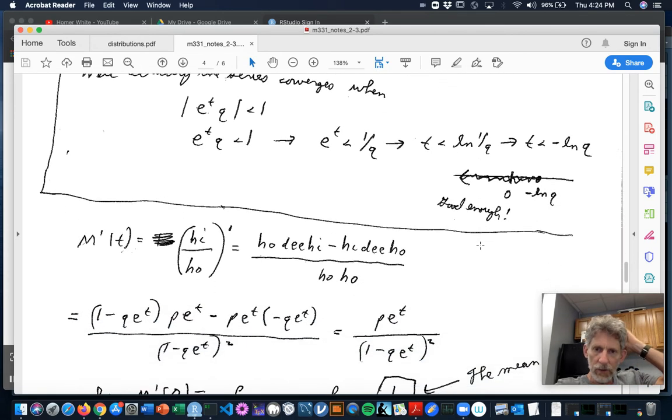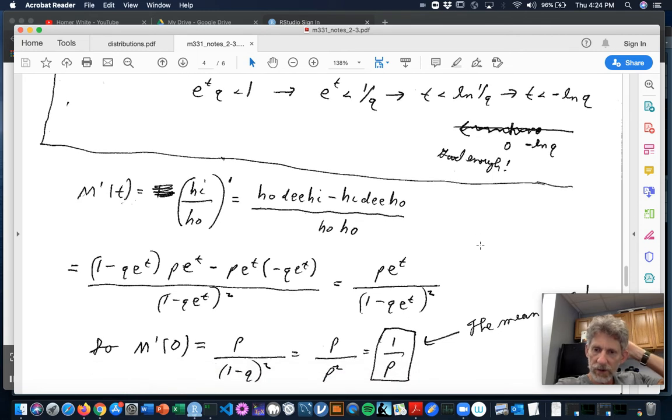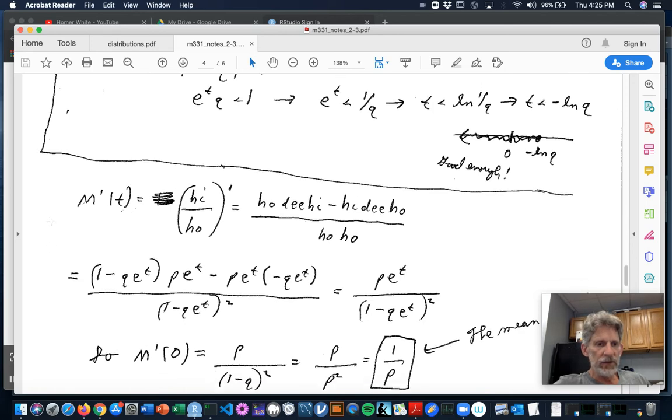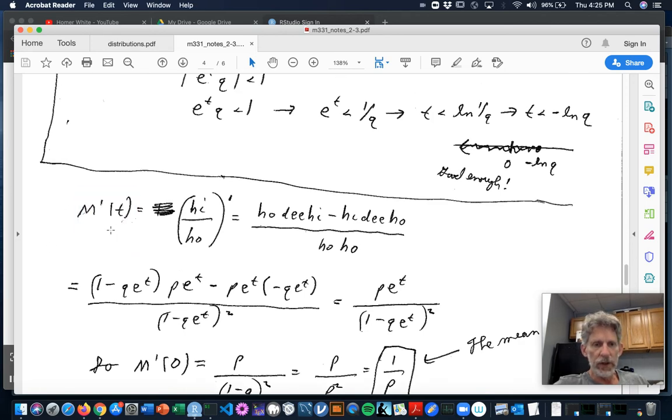Okay. So once you have the moment generating function, what's it good for? Well, what we know it's good for is finding the expected value and the variance. You remember that in the last section, we worked really hard and were quite clever in doing some summations to find the expected value of this geometric random variable. But the moment generating function technique is going to obviate the need for all that cleverness. All we've got to do is find m prime of 0. So let's find the derivative, m prime of t, to start with.